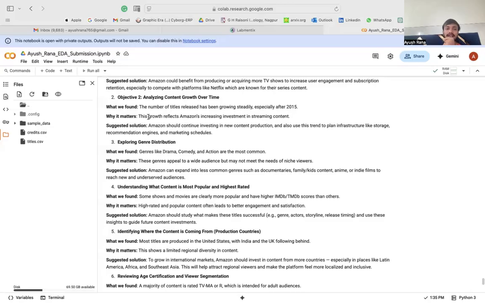Second objective, analyzing content growth over time. The number of titles released has been growing steadily, especially after 2015, which we could see through the line chart. Suggested solution: Amazon should continue investing in new content production and use this trend to plan infrastructure like storage, recommendation engines, and marketing schedules.